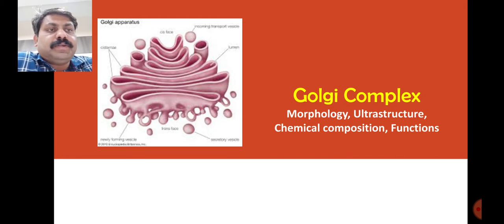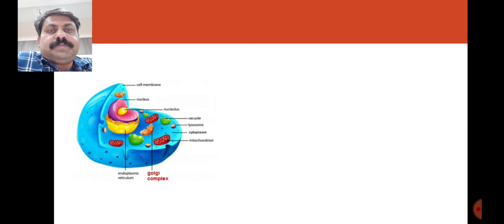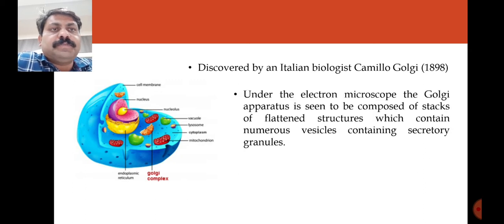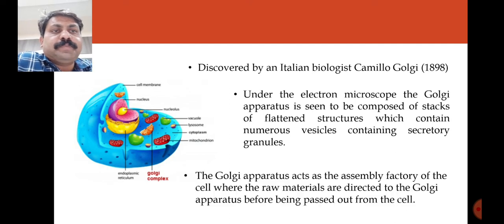This important organelle is present in the cytoplasm. It has two phases, one phase towards the nucleus and the other phase towards the plasma membrane. This organelle was discovered by Camillo Golgi in 1898, and under the electron microscope it looks like flattened sacs placed one above the other, and it has a role in secretion of granules.